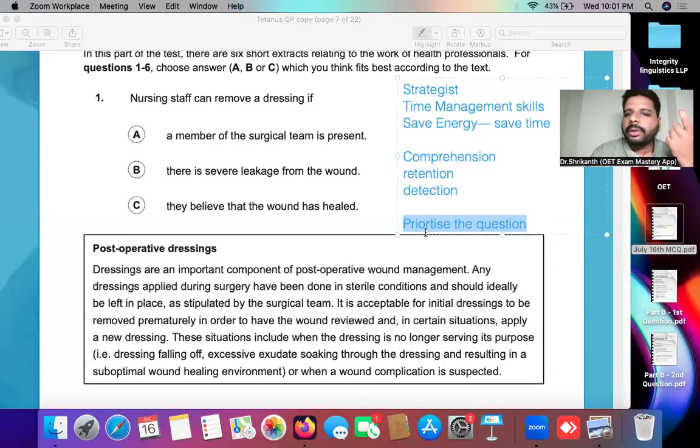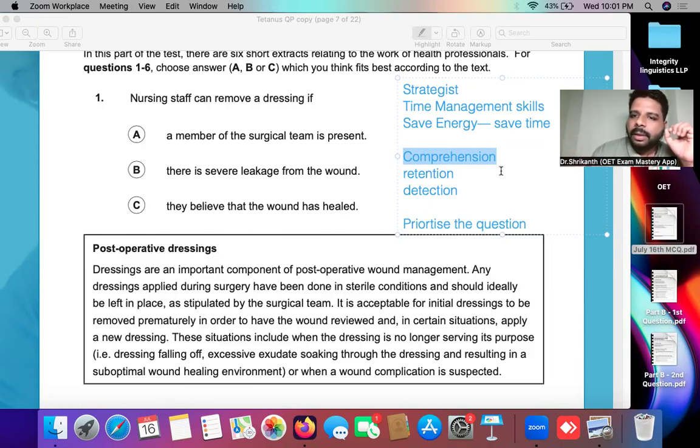And when you're prioritizing the question, you first of all have to understand the question, because if you do not understand the question, then there is no point in reading the paragraph. Understanding the question is what we call comprehension. Comprehension basically means understanding the question.